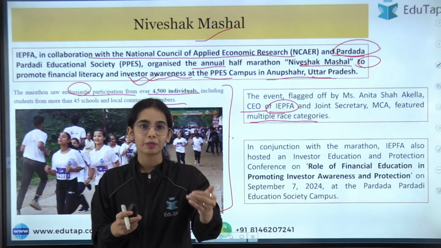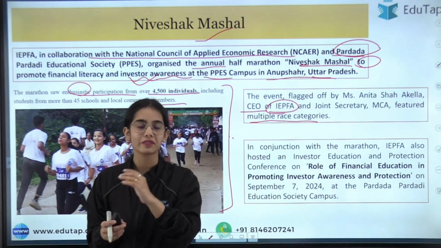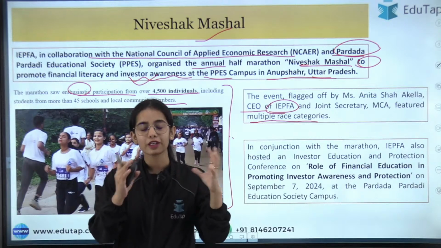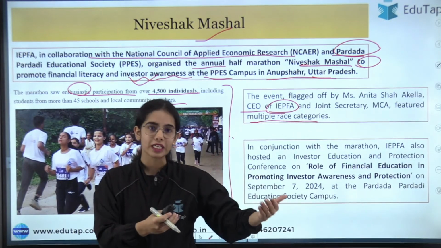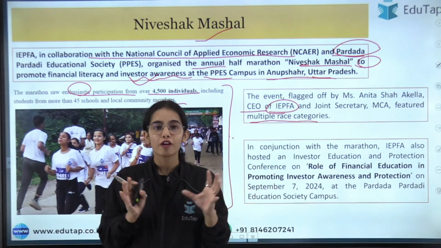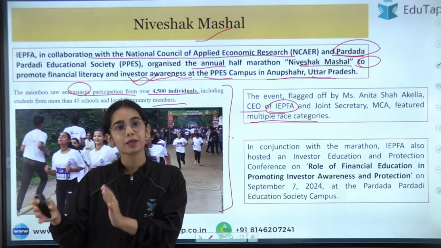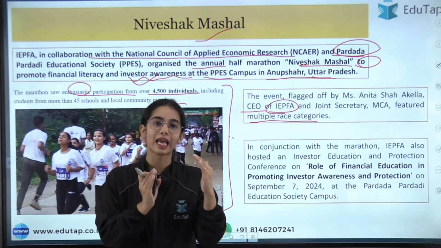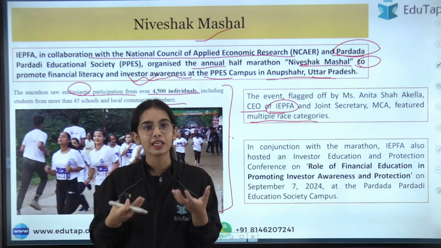Like the RBI has released booklets, like Raju and the 40 Thieves, and different booklets like Be Aware or Beware. So 4 booklets have been released by the RBI to make people aware about fraudsters and their fraudulent activities. Not only the RBI, but the IEPFA is also taking actions for making people aware, for spreading financial literacy.